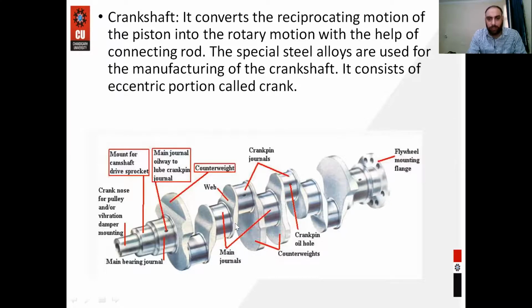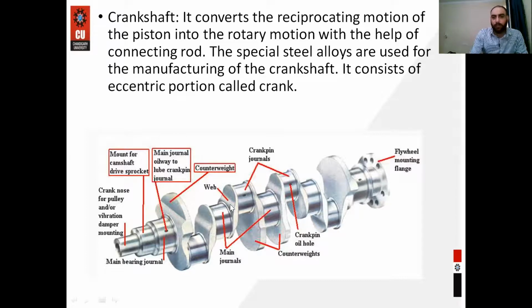And here in the picture, on the right hand side of the crankshaft there is the flywheel, and this is called the crank pin journals. Here our connecting rod is mounted with the help of the crank pin, and in order to balance the crank pin journals, we are using counterweights. And there are main journals. The purpose of the main journal is to accommodate the crankshaft over the crankcase.